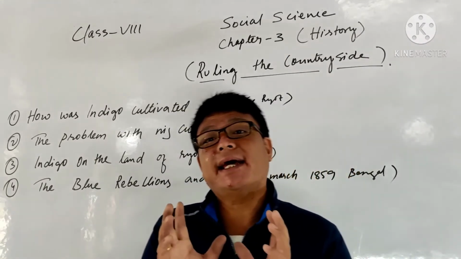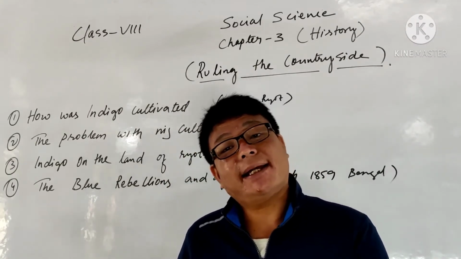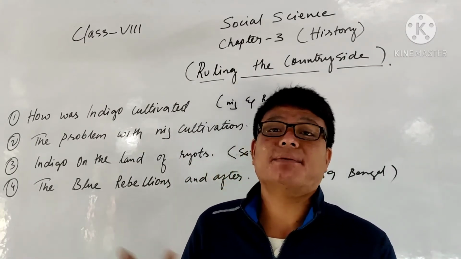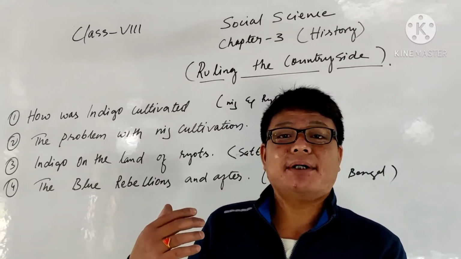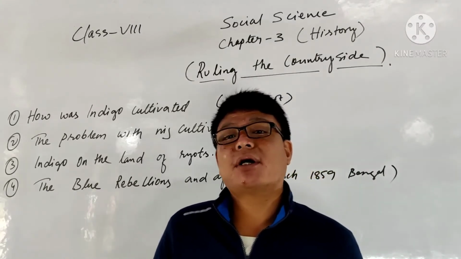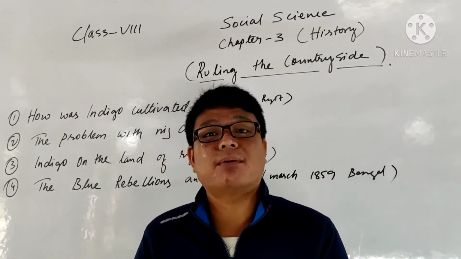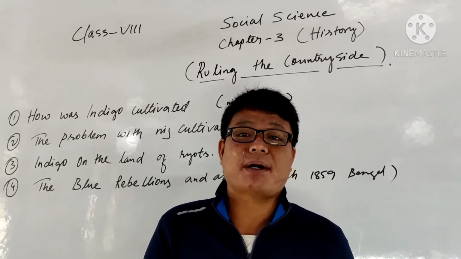Either they have to work on that land for 10 years, 15 years, or they are taking the land from the zamindar. So the same conditions as in the indigo system. Due to the failures of crops, due to natural calamities, sometimes no matter how much effort they put in, their hard work is not rewarded. And that creates a major problem for the farmers.